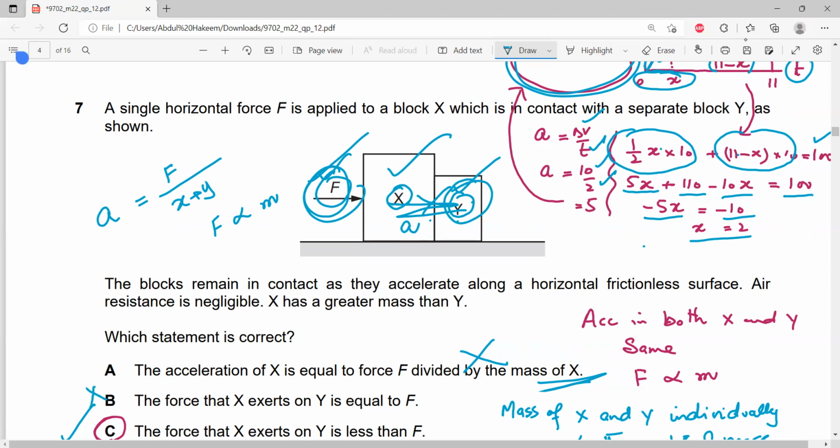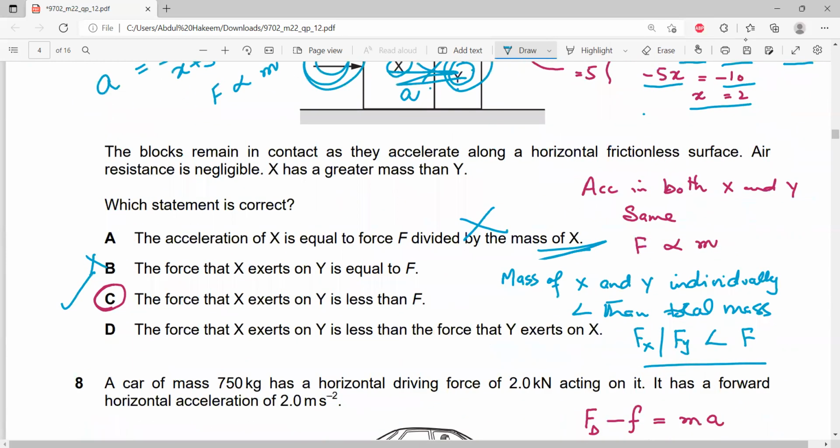X is exerting a force on Y smaller than the total force, so B is wrong. Next, the force that X exerts on Y is less than F, definitely, because the mass of Y is smaller than the total mass, so the force is smaller. And D, the force that X exerts on Y is less than the force that Y exerts on X. No, not less, equal, because of Newton's third law: action and reaction are equal. So both forces are definitely smaller than F, but equal to each other. So C is the option.